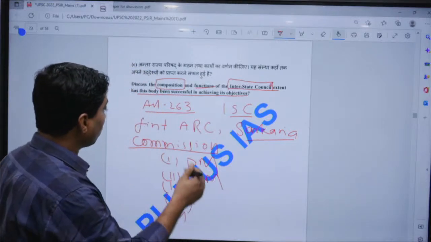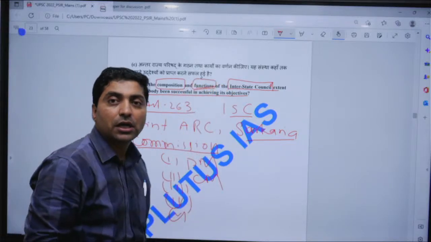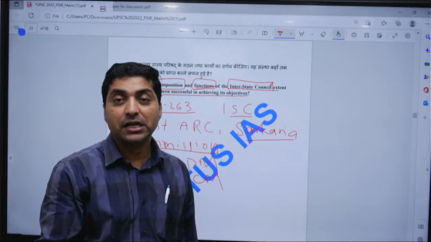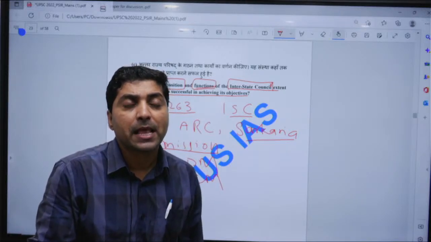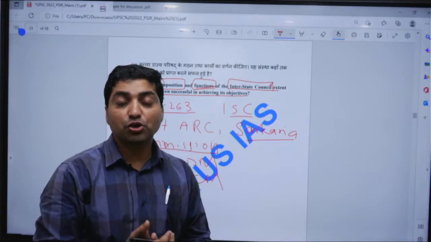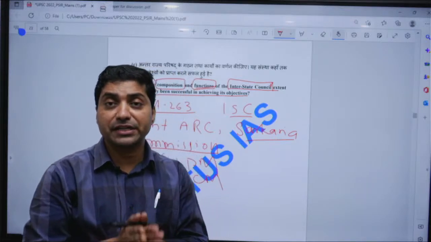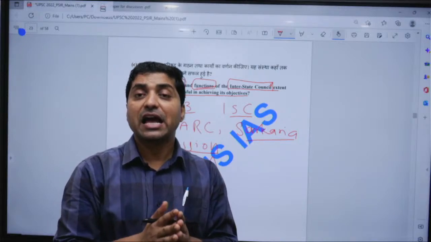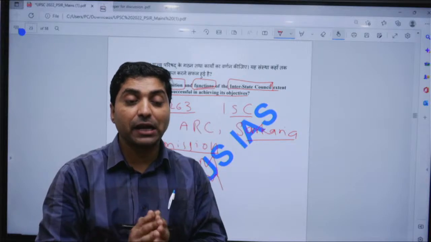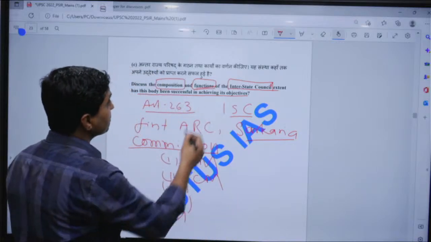What is the function of the Interstate Council? To coordinate and cooperate among various states on common agenda. Recently, the Chief Minister of Tamil Nadu, Stalin, argued that there should be an interstate council meeting thrice in a year, right? And Stalin advocated that every bill of national importance should be discussed in the interstate council.